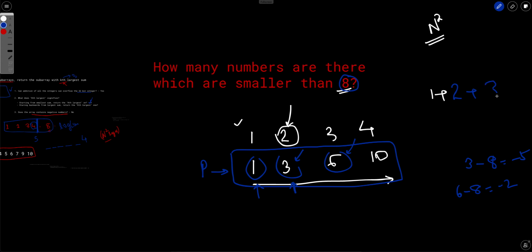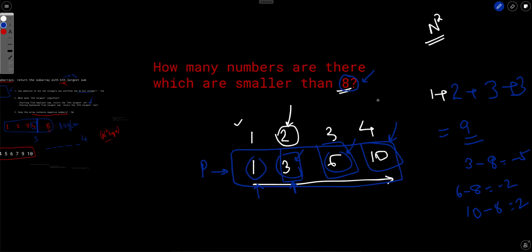So we'll add 3 to the answer. Now again, for 10, we will do the same thing: the number of integers such that the value is greater than 10 minus 8, which is 2. So in this case, we will get these three integers, 3, 6, and 10. So we will just add 3 to the answer. So in total we get 9. So there are a total of 9 subarrays whose sum is less than or equal to 8.